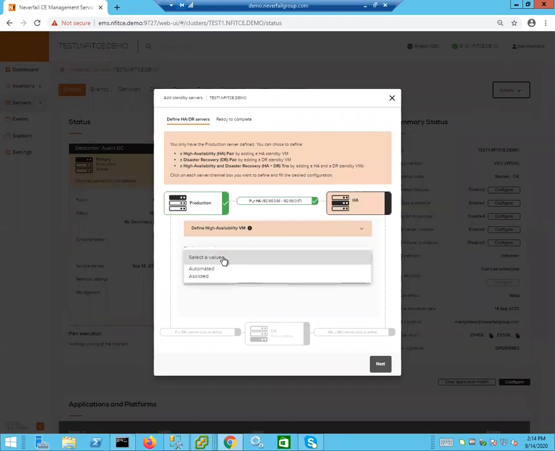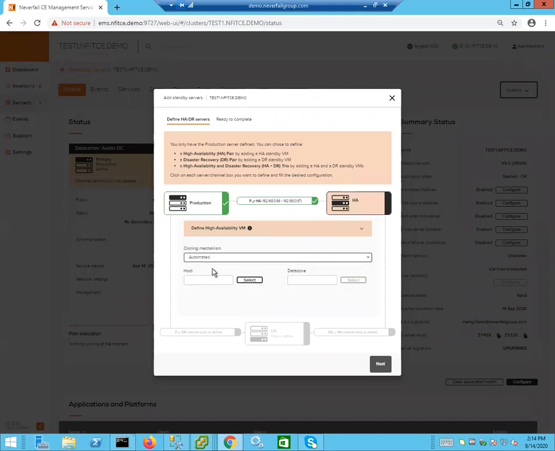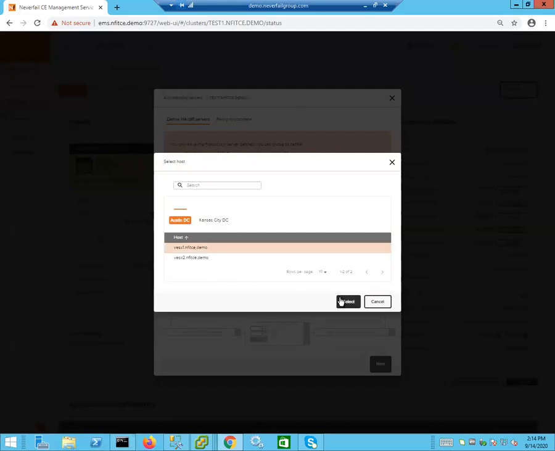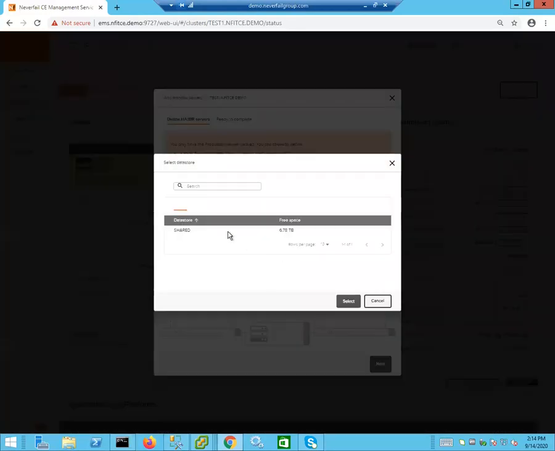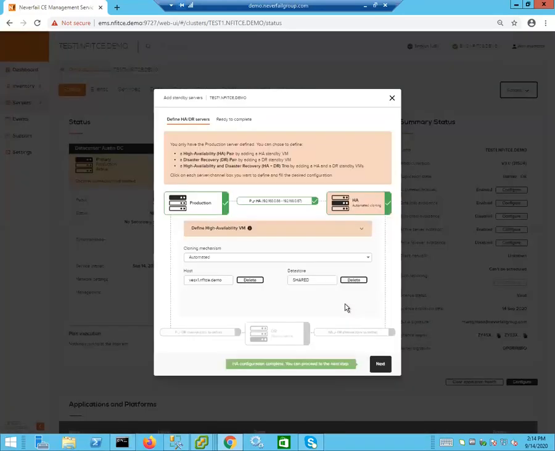Now let's build our HA node. So we're going to select the automated cloning option. This is because we have a vCenter that's already registered with Continuity Engine. And then we're going to select the host that we're going to put it on in the DC, in this case, the Austin DC. And also we're going to select the data store. Okay, so now our HA pair is configured. Everything is green here.